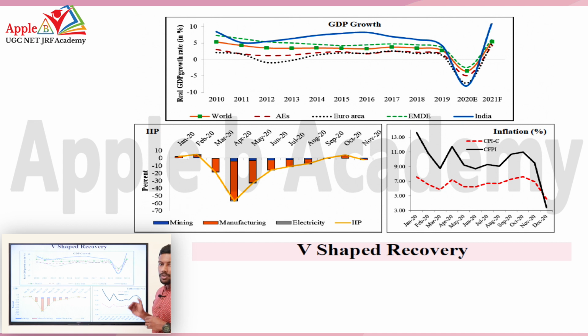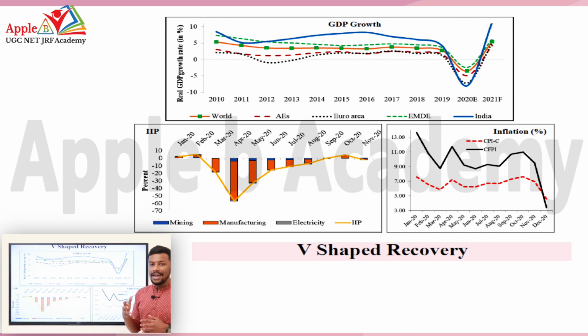From there, by the end of 2020, the economy started to recover, and that recovery was at a very higher pace, or a quicker pace. So a quick recovery from the crisis situation was witnessed in our economy, and that can be seen in this particular graph. So GDP growth was kind of stable, then a sudden fall, then there is a sudden recovery from the crisis situation. You can see a V shape here.